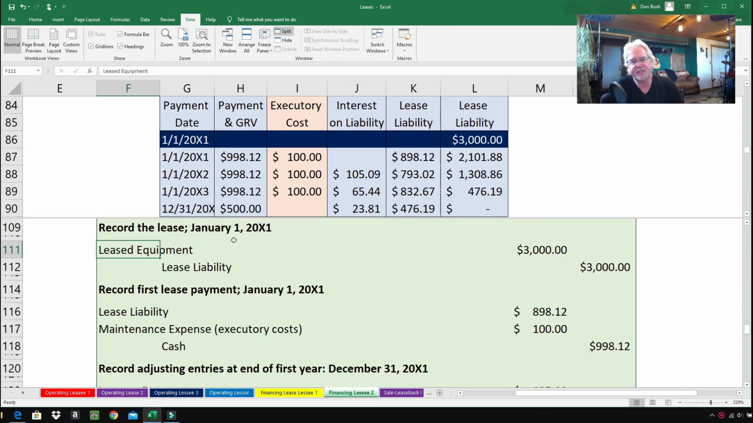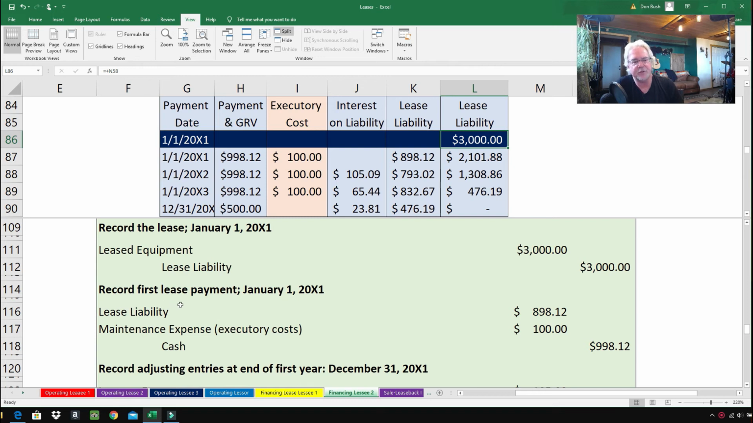Record the lease, January 1st, 2001, leased equipment and lease liability, and we get $3,000 for those amounts, and it comes from the amount that we are capitalizing. It's on our amortization table, and you can find that number up above in several spots.